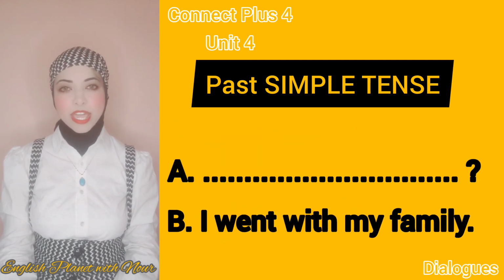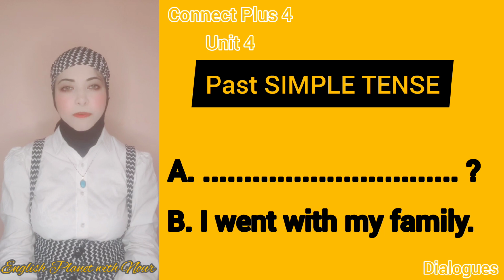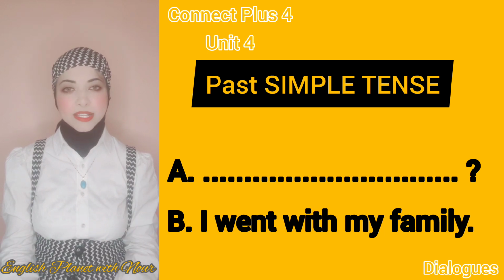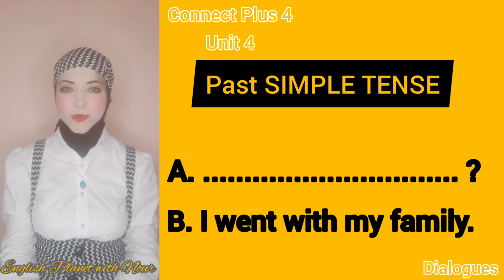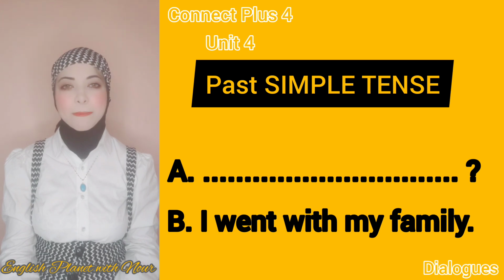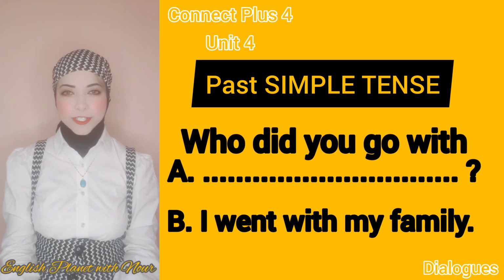You have an answer and you need to make a question. "With my family", this part of the answer is talking about people. And which question word is used with people? Who. The word went is an action verb that happened and finished in the past. So you have to use the auxiliary verb did, which happened in the past. Who did you go with?